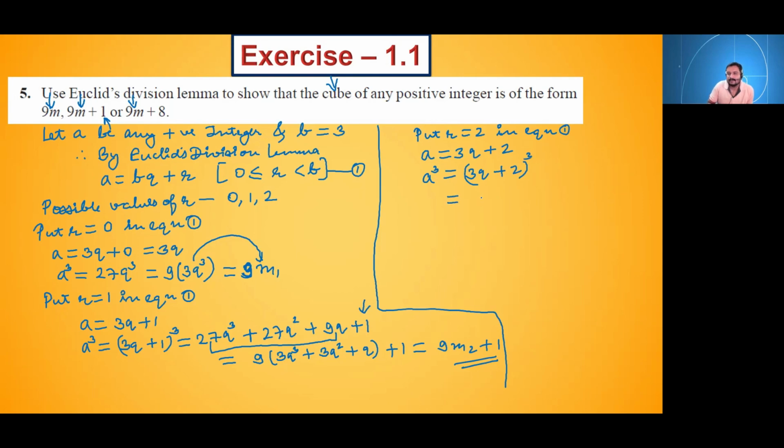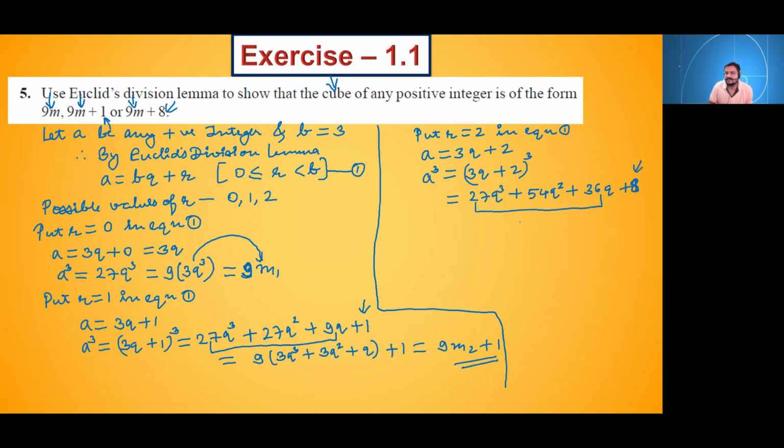Use the formula of a plus b whole cube. So what will come? This will come 27q cube plus 54q square plus 36q plus, sorry, plus 8, because 2 cube is 8. Now we want this 8 as it is, so we will not touch this 8.